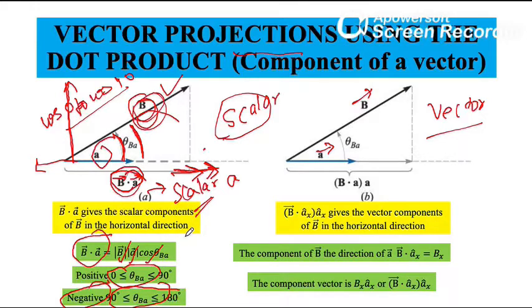We also call it the scalar product, so this is a scalar value with no angle. Now I want the vector component of B along this direction.